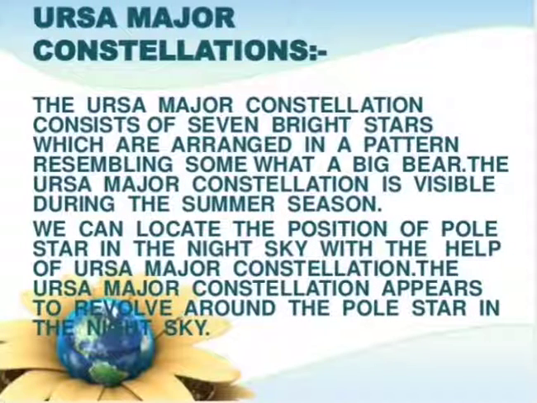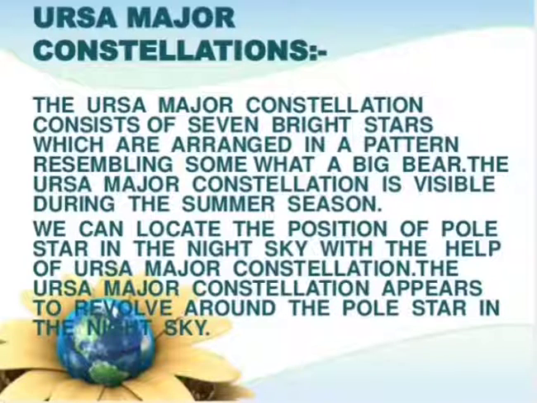Ursa Major constellation. The Ursa Major constellation consists of 7 bright stars which are arranged in a pattern resembling somewhat a big bear. The Ursa Major constellation is visible during the summer season. Here we are going to study Ursa Major, which is one of the most important constellations.